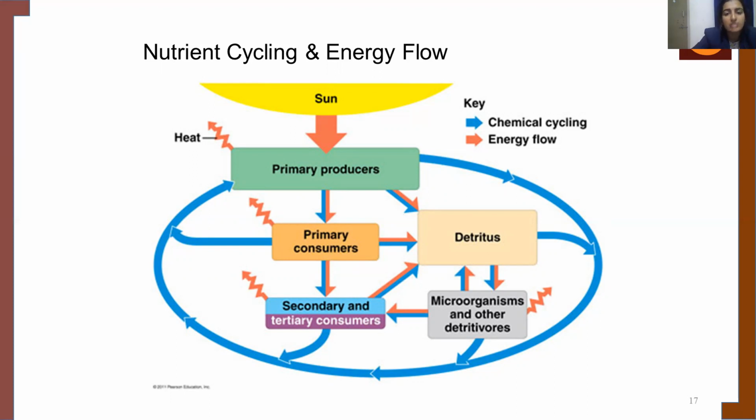So there is a continuous cycle happening, which is why it is called nutrient cycling, and how the energy flow happens from one level to the other.